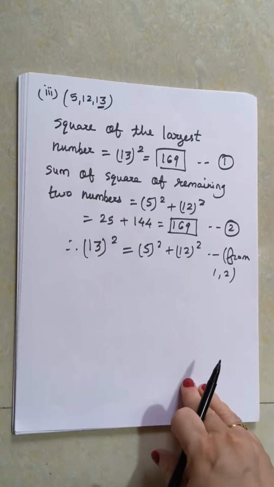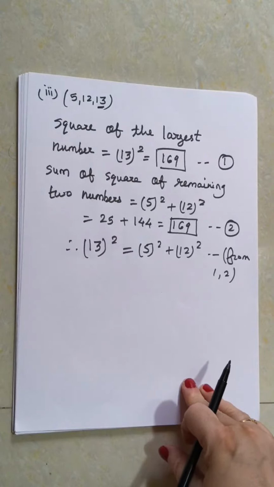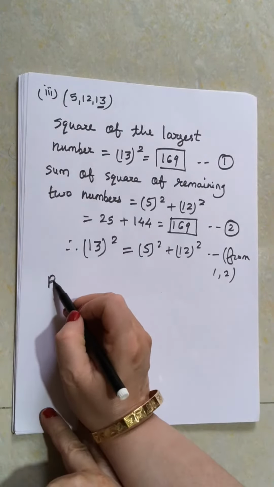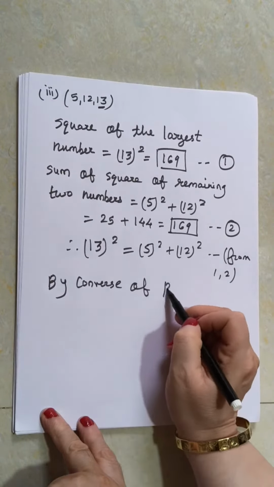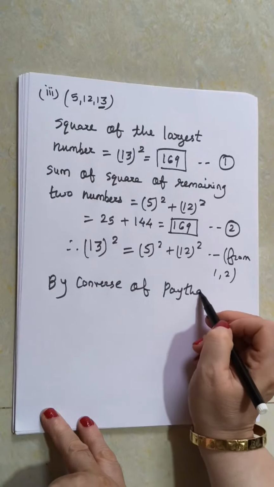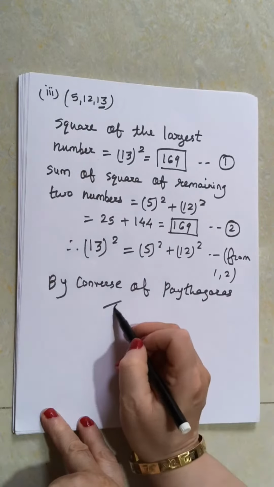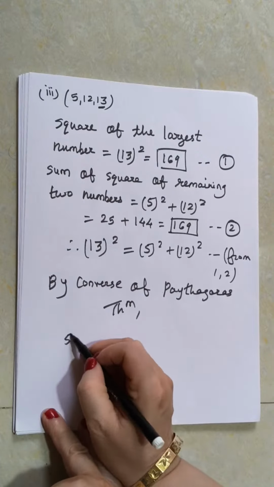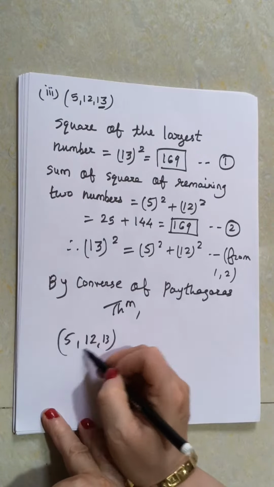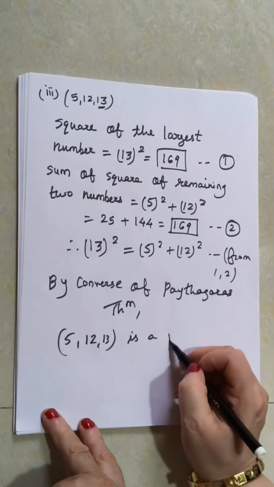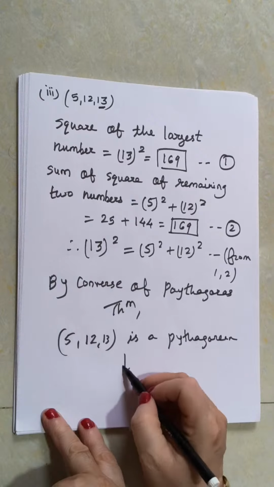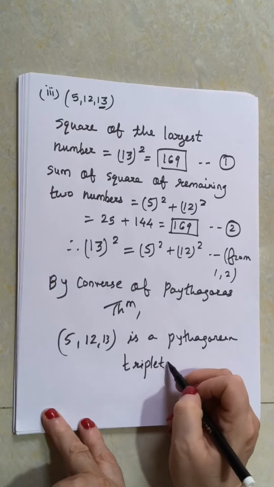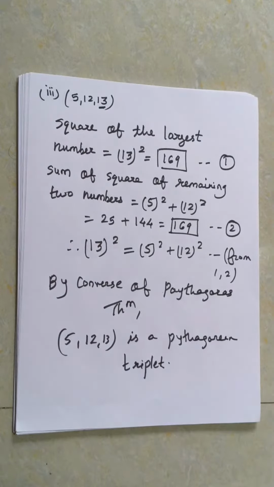If it is equal, yes, absolutely correct, Shrutika, then by converse of Pythagoras theorem, 5, 12, 13 is a Pythagorean triplet.